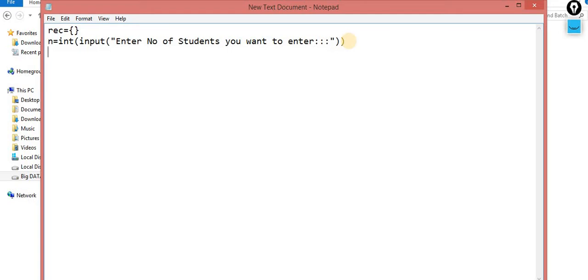Let's suppose he says, okay, I want to enter 5 students. So my loop will execute for 5 times. That means I have to take the data from the 5 students: student number 1, student number 2, student number 3, 4, 5 and so on.